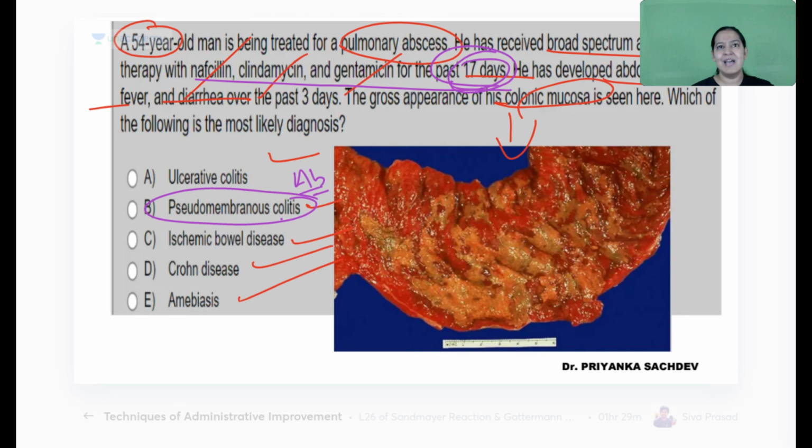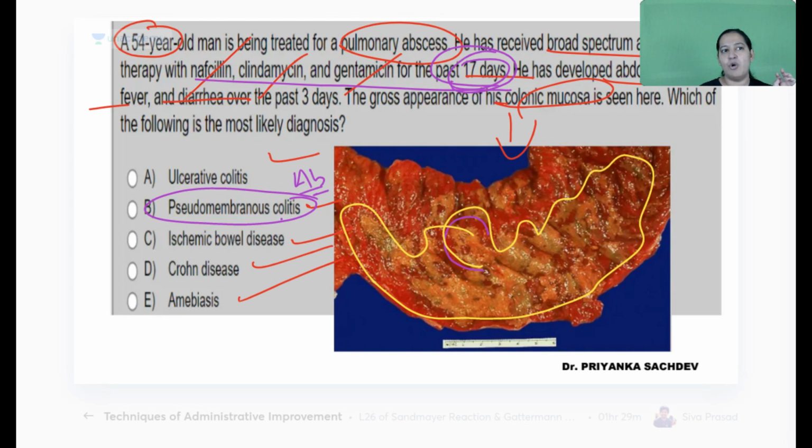So what is this disease? Can you see the colon here? The colon is showing a membrane. It is not a real membrane. It is a pseudomembrane, a yellowish greenish membrane. That's why it is known as pseudomembranous colitis. The image is also typical. You will receive an image of colon having a yellow-green membrane on it. That is a pseudomembrane.